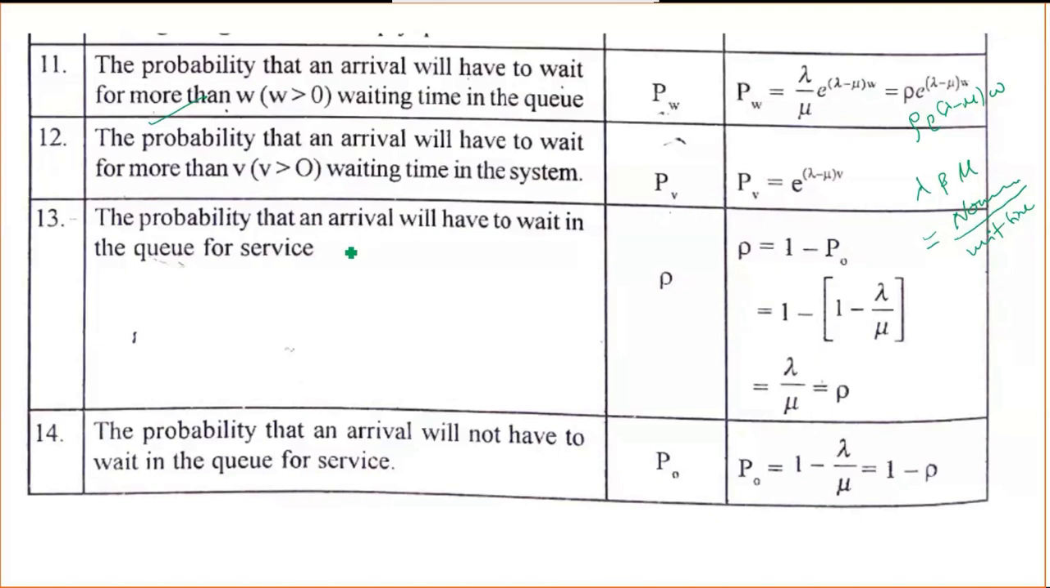The 13th one is the probability that an arrival will have to wait in the queue for service. Okay, you can write any one of these.